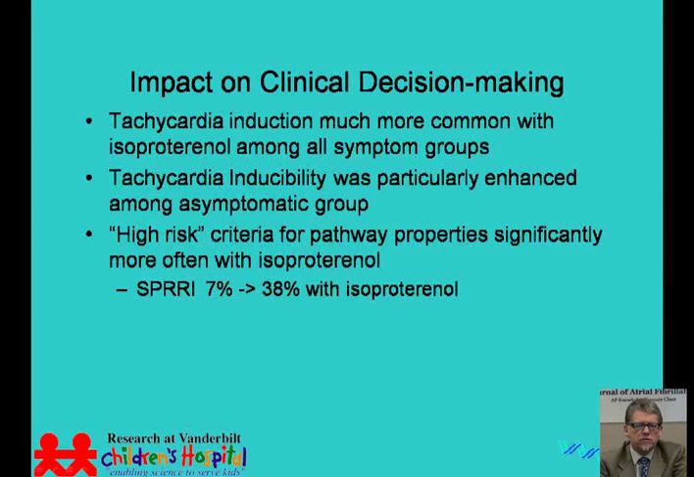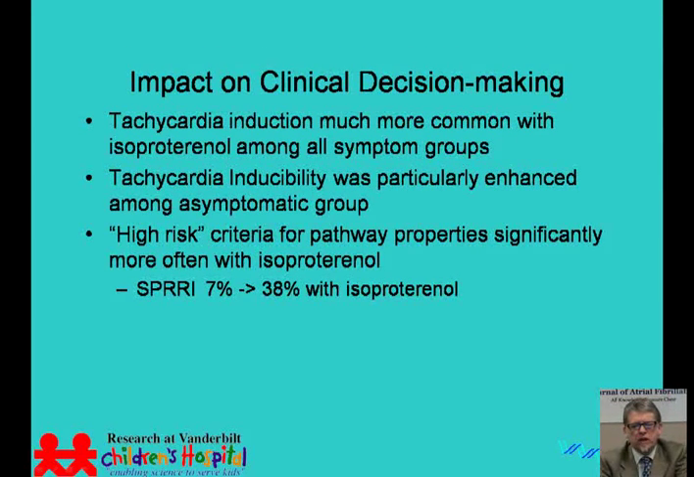Even among the patients who were asymptomatic, as I noted, almost 40% had inducible tachycardia. And studies have shown that with time, roughly 30% of patients who present with asymptomatic WPW prior to age 40 will go on to develop symptoms. And I think this bears this out.